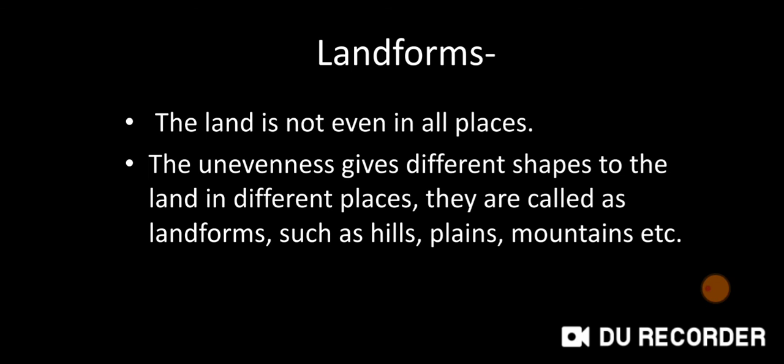Now we see landforms. The land is not even in all places. The unevenness gives different shapes to the land in different places. They are called landforms, such as hills, plains and mountains, etc. Children, today we saw the layers of earth and landforms.